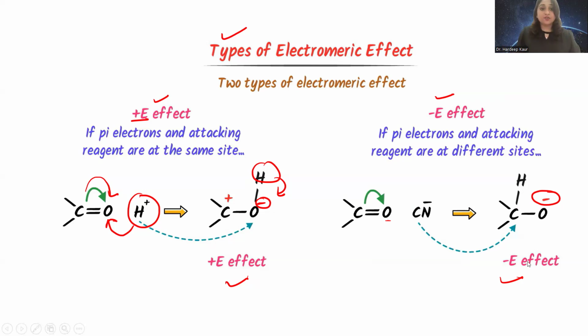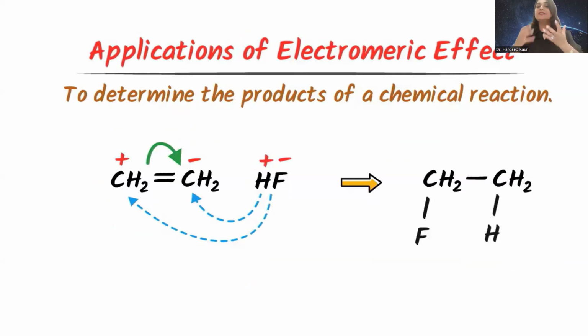So guys, I think you have already understood this. What is electromeric effect? In electromeric effect, transfer of the pi electron takes place in a double bond, and an instantaneous dipole is generated due to the presence of the attacking reagent. If there is no attacking reagent, no dipole will be formed. And what is the application of electromeric effect? We can find the rate of the chemical reaction? No. We just find the product of the chemical reaction.